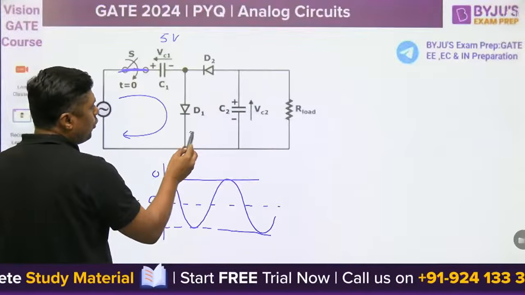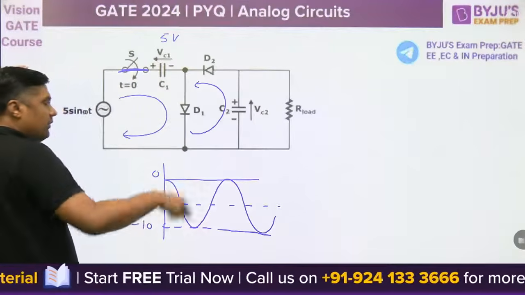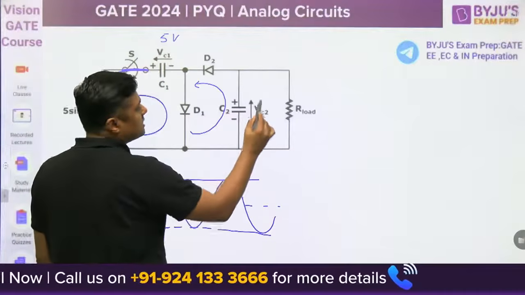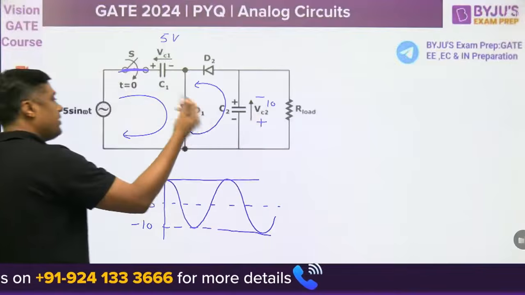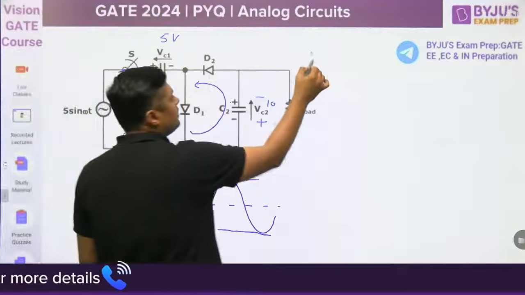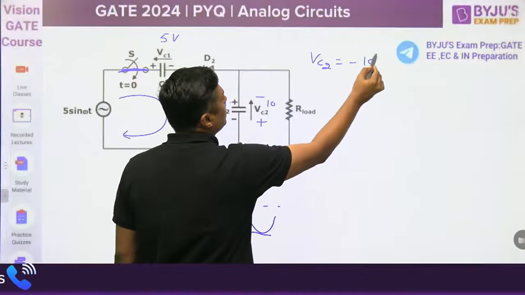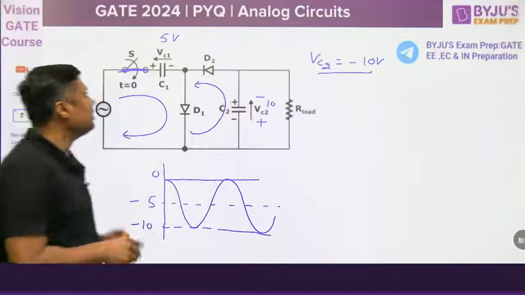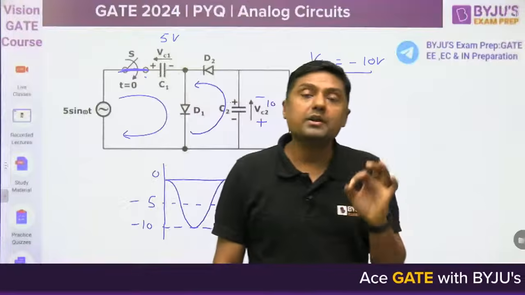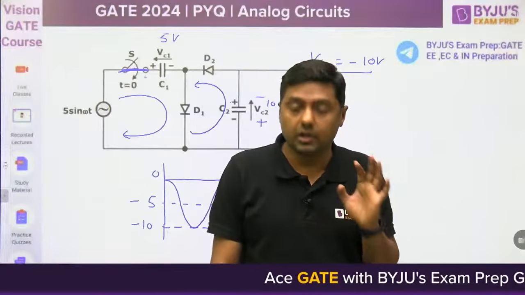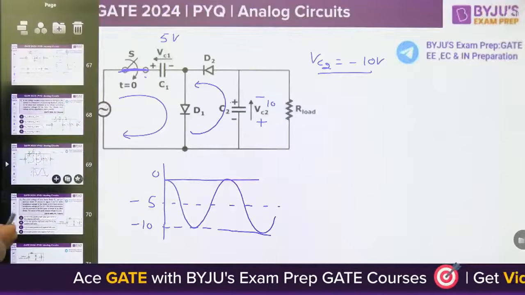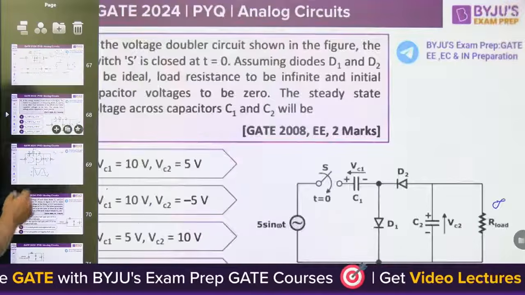And the current will flow like this. When the current flows in the opposite direction, what is the maximum value? Minus 10. And this capacitor will charge in the negative direction up to 2 Vm. So what is VC2? According to the polarity plus minus, VC2 will become minus 10. Under steady state, the voltage across this capacitor is 5 volt and the voltage across this capacitor is minus 10 volt. It is a voltage doubler, guys. It is a clamper. It is a negative peak detector. Voltage doubler, and that's why the answer is D.